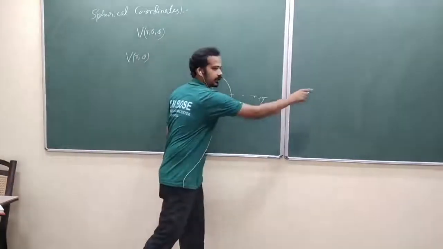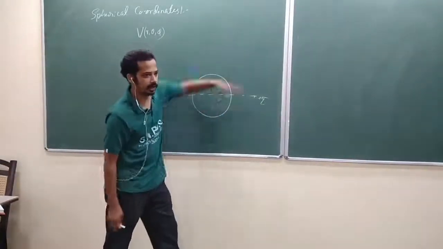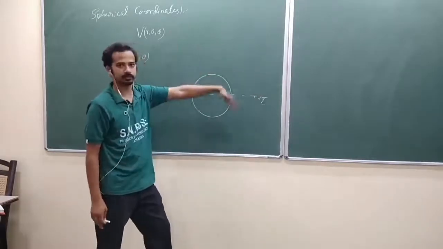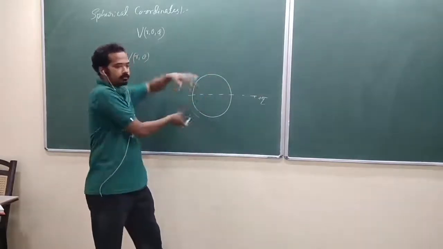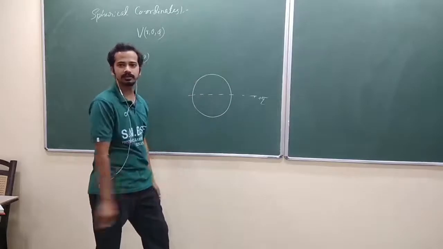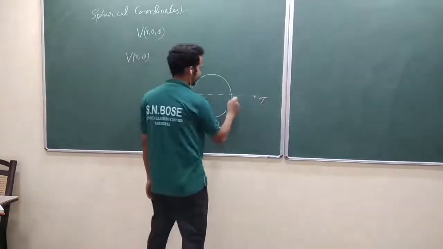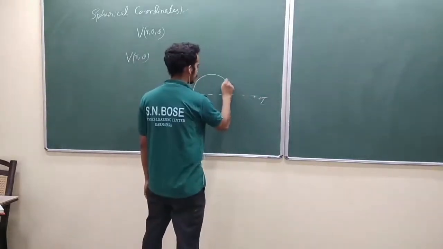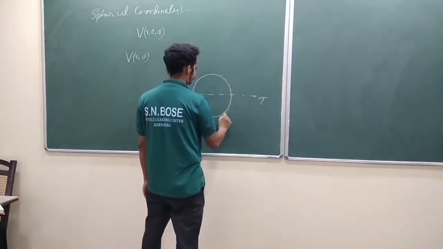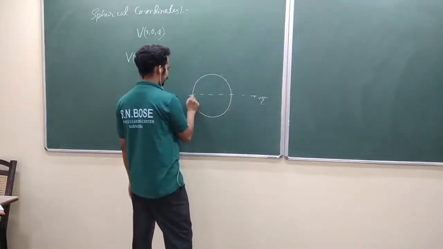By choosing this as the z axis, the potential depends on r and theta, the angle from the z axis. But when you rotate about the z axis, nothing is changing. Suppose the positive charge induces negative charges here, and positive charges here.